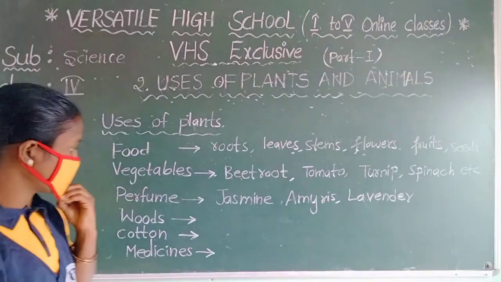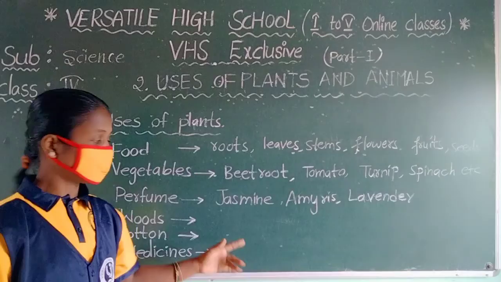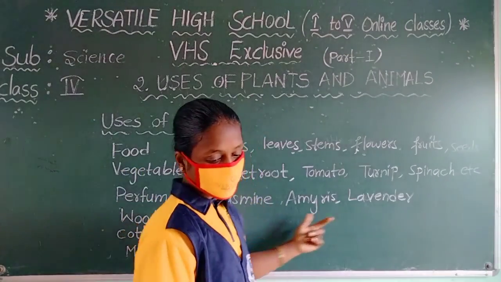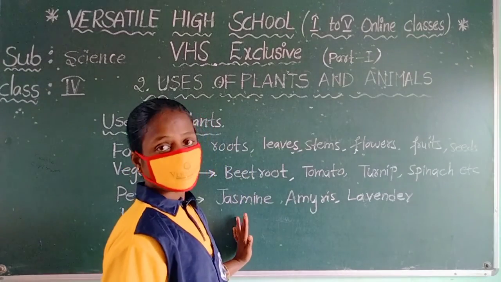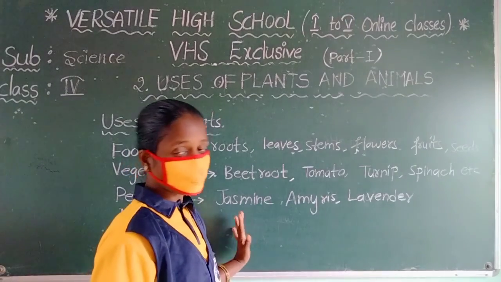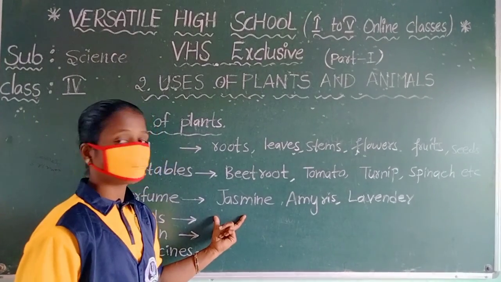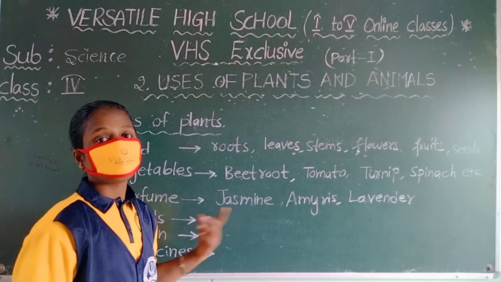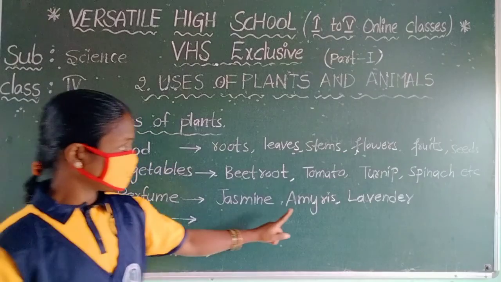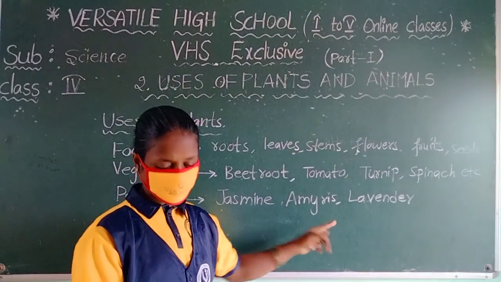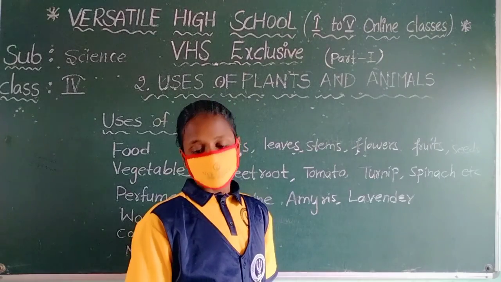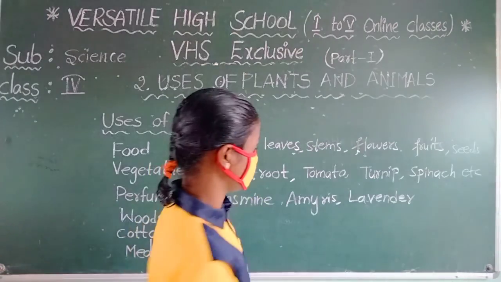These are the perfumes. What are the perfumes here? Here observe: jasmine, amaryllis, lavender. Here jasmine is one of the flowers. It gives us good perfume. If you take too much jasmine flavor, it gives only vomiting or headaches. Now we are going to the amaryllis. Amaryllis is a substitute for one of the flowers, sandalwood. What is that?